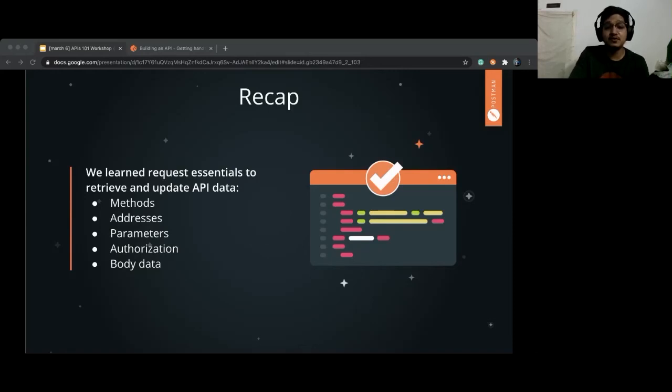Two types of params which we used while building. Parameters, query param and... yes, query, and Anushka has given the right answer. Query and path. Yes, Jeet. Query and path. So query params and path params. It is also called query variables and path variables. But remember these two things.